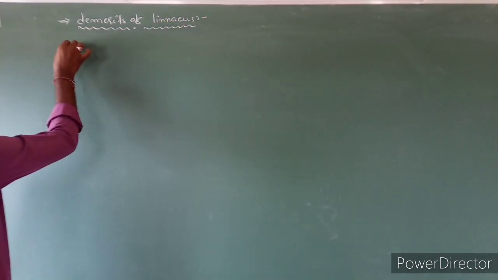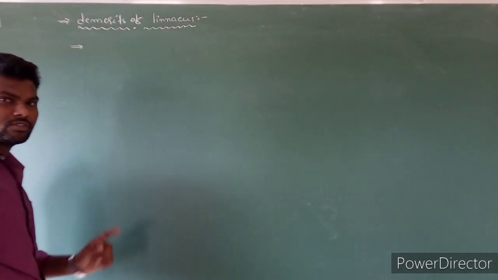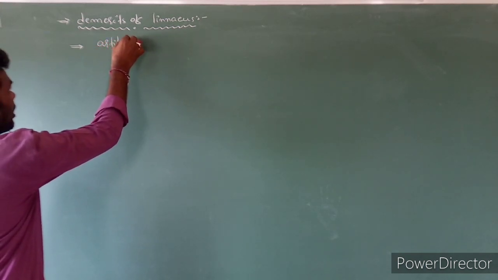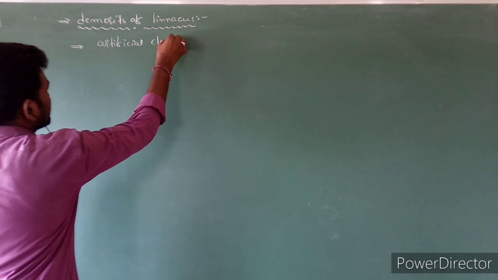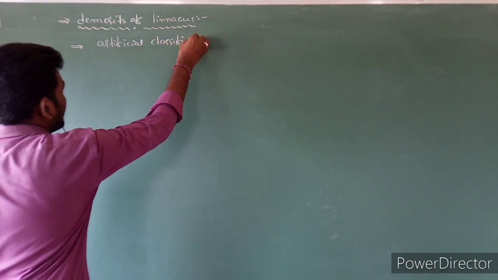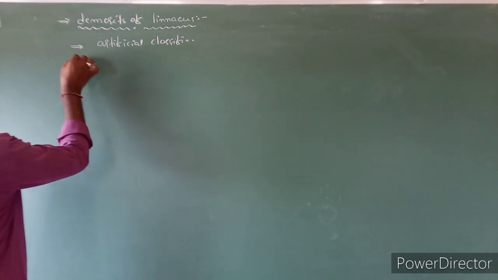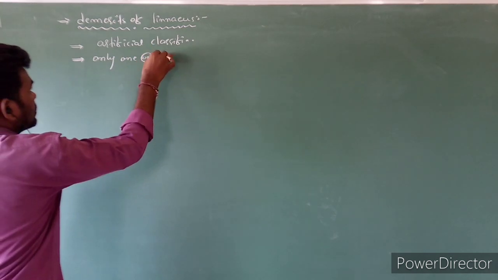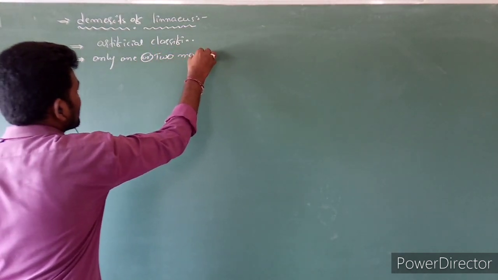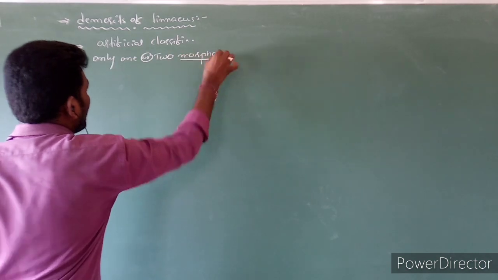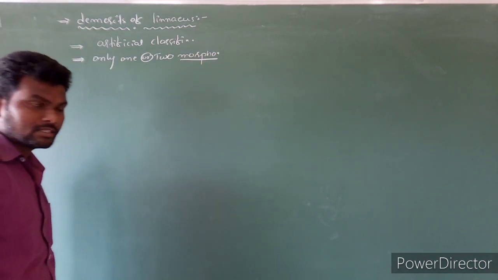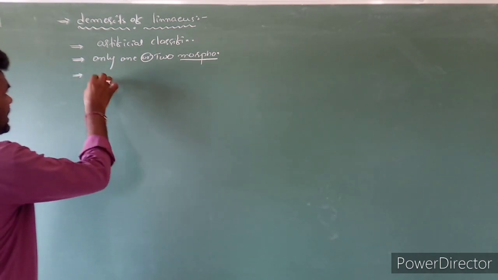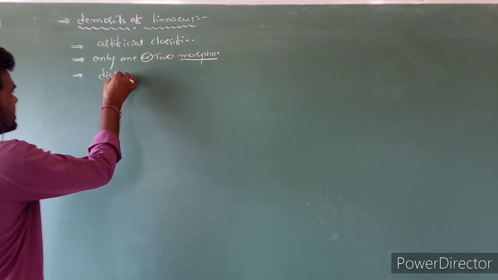What is the major demerit of Linnaeus classification? The first part is that it is an artificial classification. He considered only one or two morphological characters. And according to the NCERT, the third part is that it is not distinguishable.